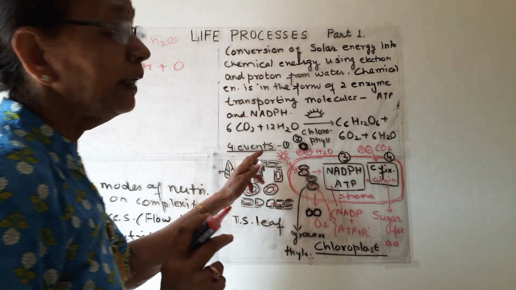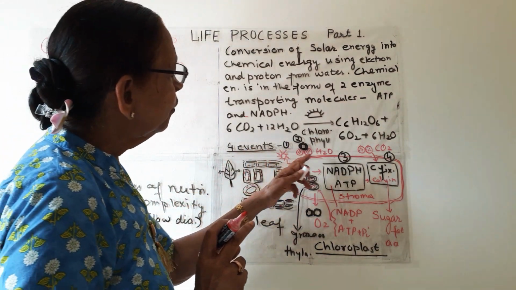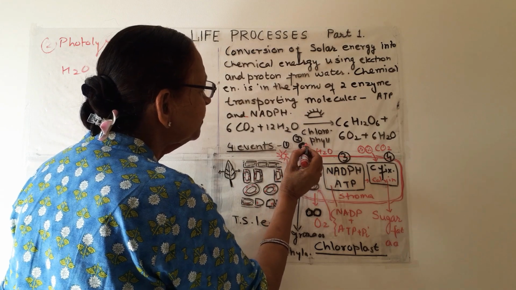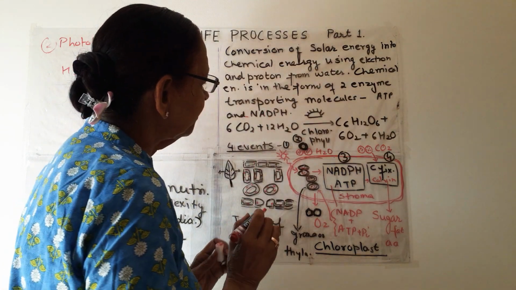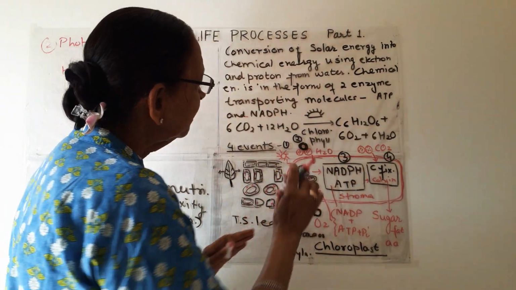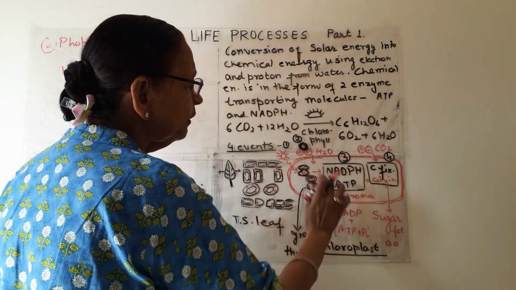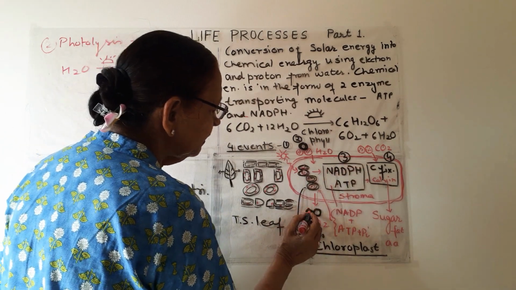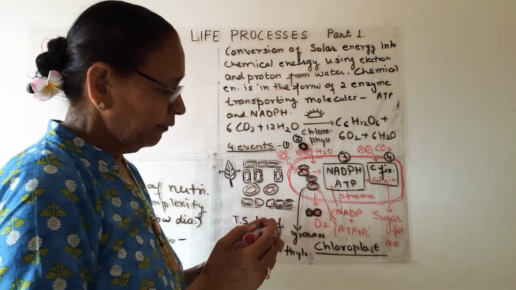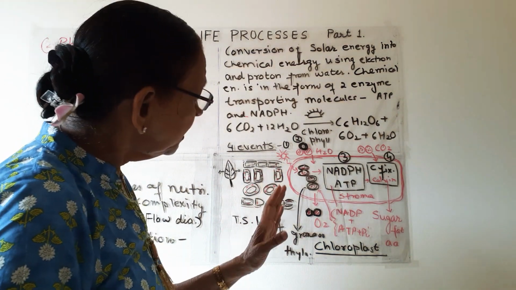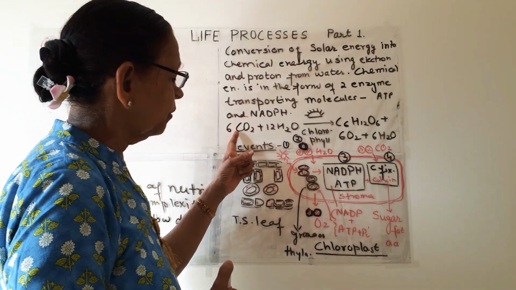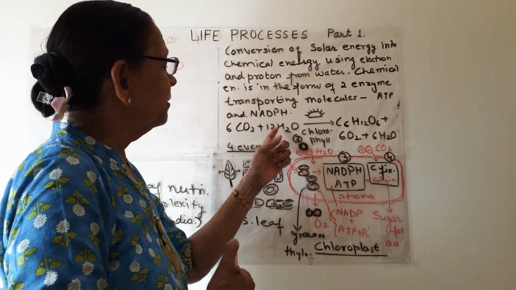The second event in photosynthesis is photolysis of water. This is water. These are hydrogen atoms, and this is the oxygen atom. It comes into the chloroplast, and hydrogen is used for the formation, and this is oxygen. Oxygen is released during photolysis of water. It means oxygen is not released from the carbon dioxide. Oxygen is released by water.